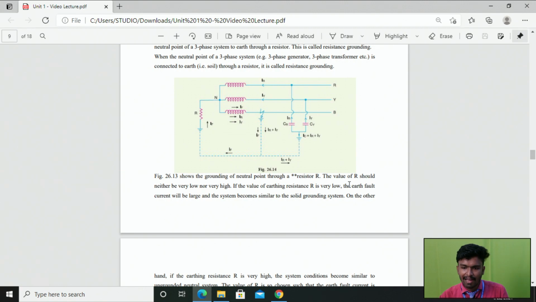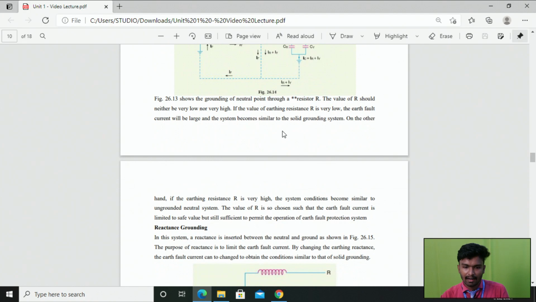The value of resistance R should be neither very low nor very high. If the value of earthing resistance R, represented here, is very low, the earth fault current will be large, and the system becomes similar to the solid grounding system, because a resistance with negligible value is not able to limit the magnitude of fault current.